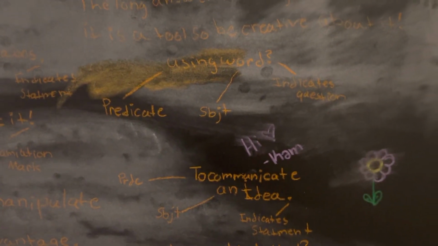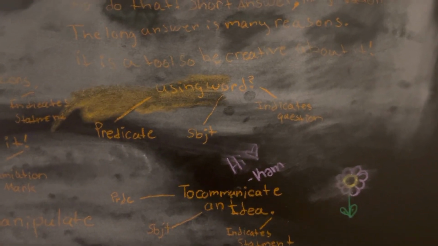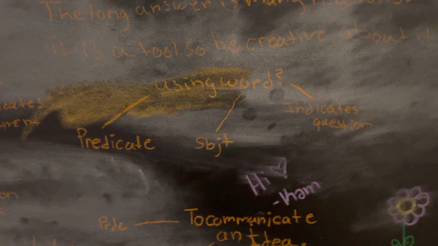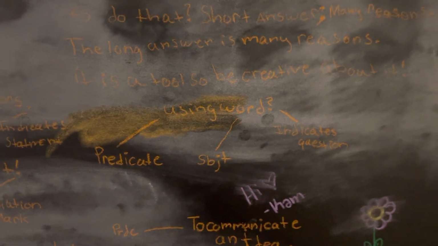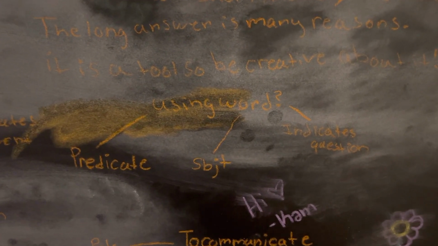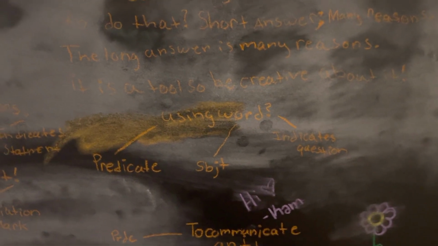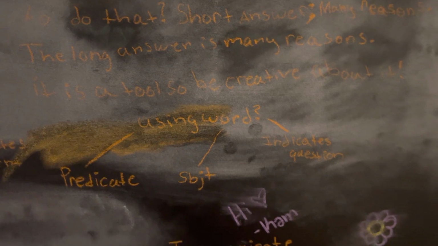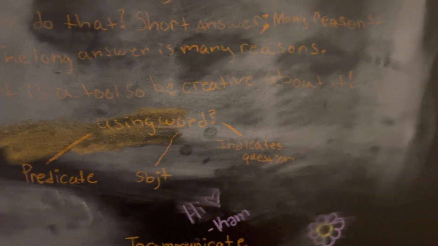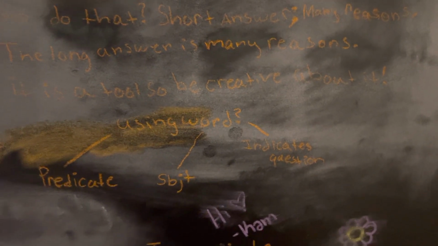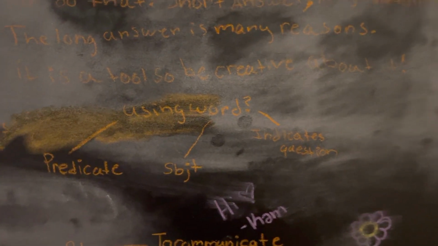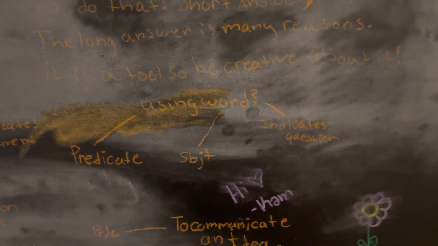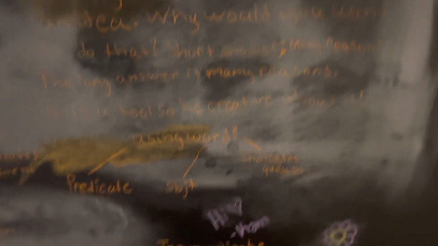The first sentence: using word, question mark. Using is the predicate. Word is the subject. And that question mark indicates a question. Pretty simple. We all know what using means. We also know what a word is. We know how to use it as a subject, and we all know what a question mark is, how to indicate a question. That's a pretty simple thing to understand.